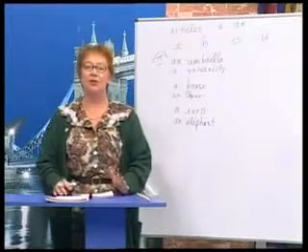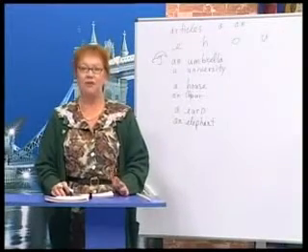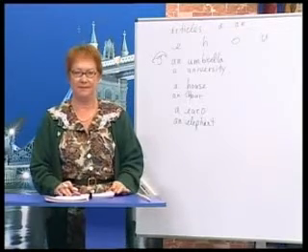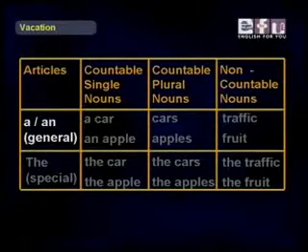Okay, now look at the screen and you can see a chart reviewing the articles. Now, notice we have articles, countable single nouns, that means one, countable plural nouns, 2, 3, 10, 20, and non-countable nouns. Look where we put a or an. First, a and an are general.